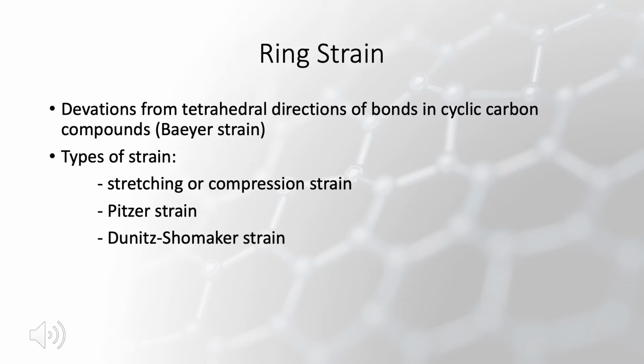So the first type is stretching or compression strain, in which bonds are longer or shorter than usual. There's Pitzer strain, which is bond eclipsing strain, and there is Dunitz-Shoemaker strain, which is strain that results from the compression of van der Waals radii.